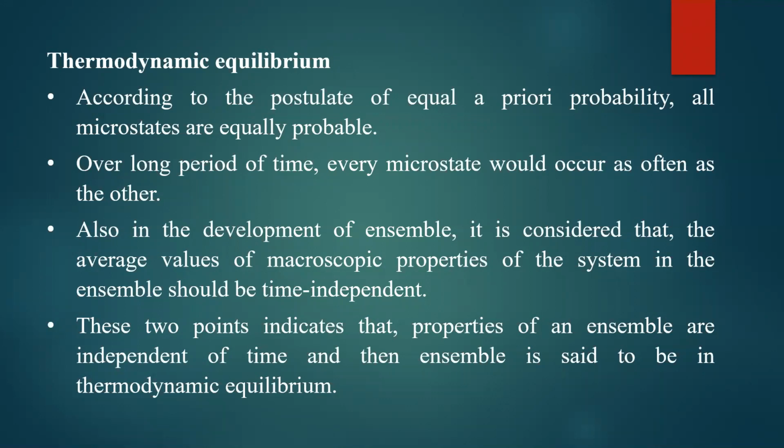According to these two points, properties of an ensemble are independent of time, and therefore the ensemble is said to be in thermodynamic equilibrium.